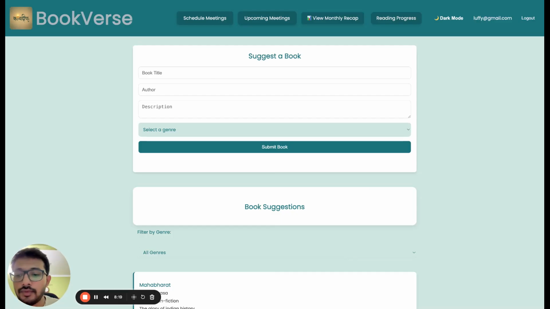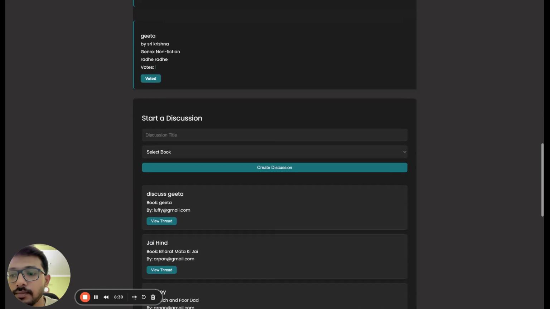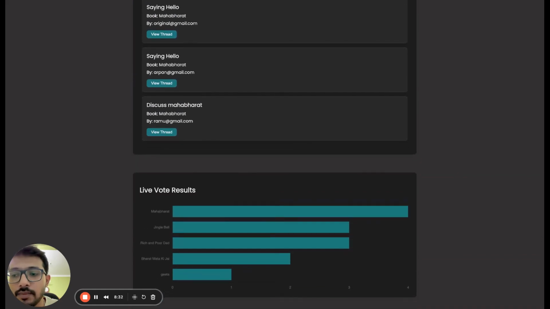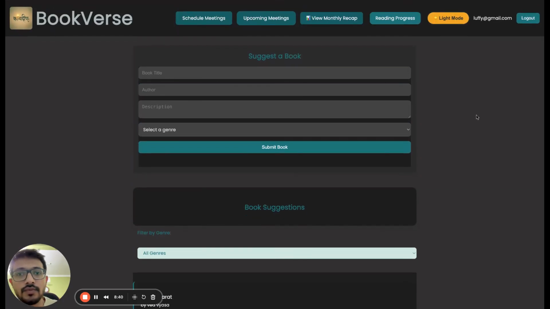So after that, we have the dark mode. Where is it? Here, as you can see, it is completely adaptive, and everything has been switched to dark mode. And here we have the vote counter. As you can see, this is our book Gita, and it has one vote. So it is fun to watch.